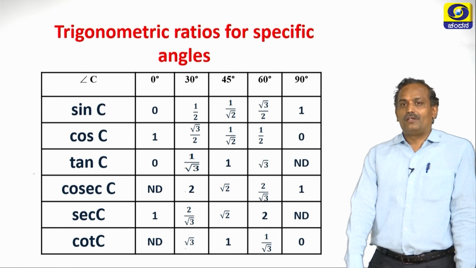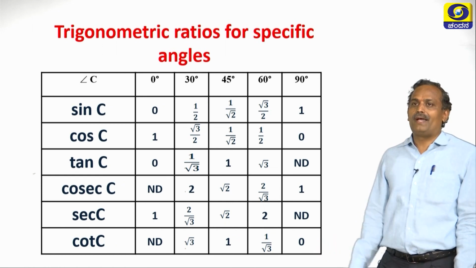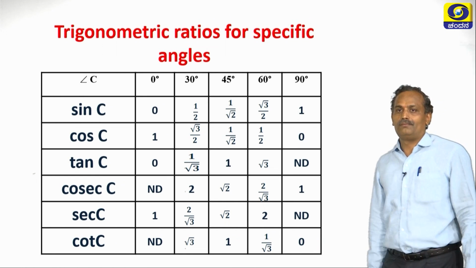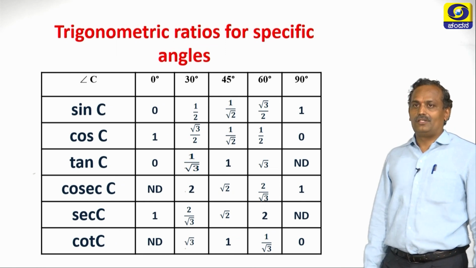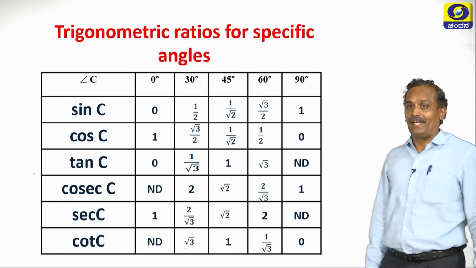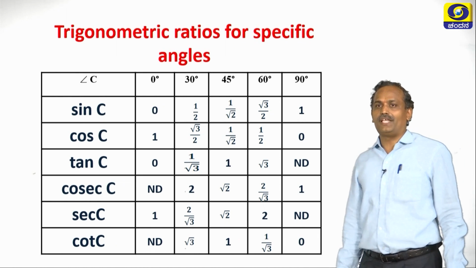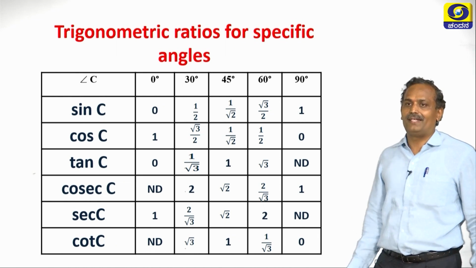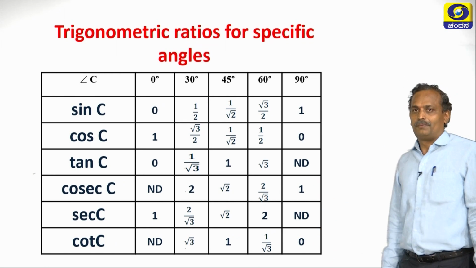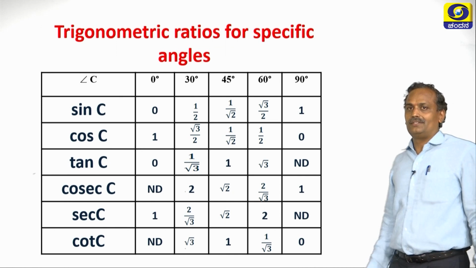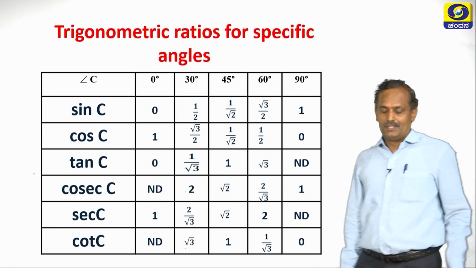And for cot 60, it is 1 by 2 by root 3 by 2, which is 1 by root 3. And cos 90 is 0, sin 90 is 1. So 0 by 1 is 0. You have already studied all these specific angles and their trigonometric ratios. Let us continue.